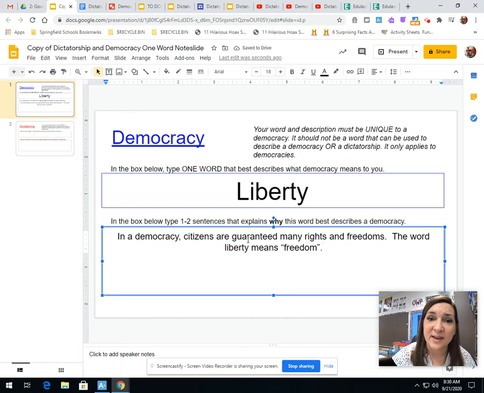It could be as simple as that. It could be a lot wordier. I tend to write way more than I just did in my example for you. But as long as you have 1 or 2 sentences, you can do more, but not less, that explain why that word best describes a democracy for you, then you're golden.